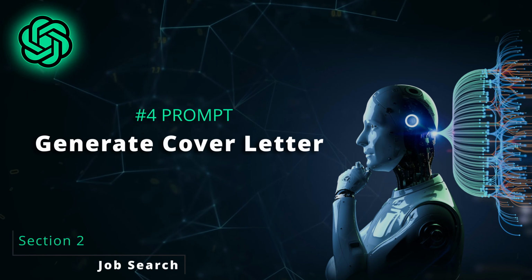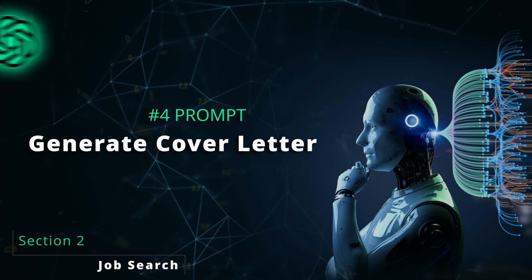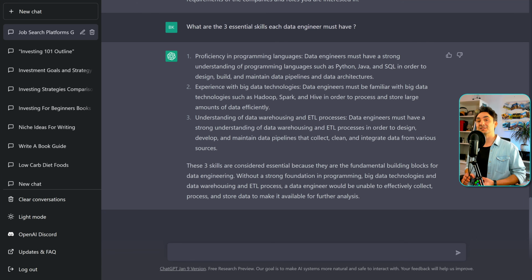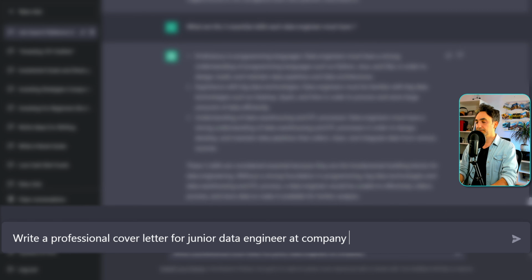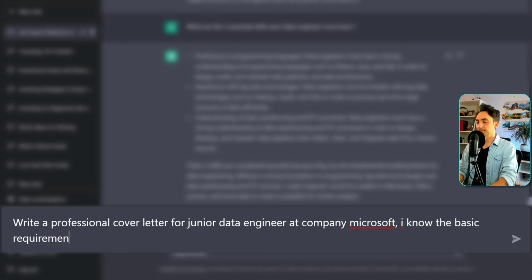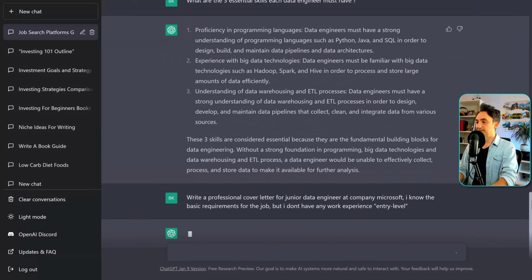Okay, so now let's talk about one important step in the process of searching for a new job, which is creating a professional cover letter and resume. And for that, you can use the power of AI and ChatGPT in order to create it. Let's say that you are a junior data engineer and you found a job at Microsoft. Write a professional cover letter for junior data engineer at company Microsoft. I know the basic requirements for the job, but I don't have any work experience. Entry level. So let's see.